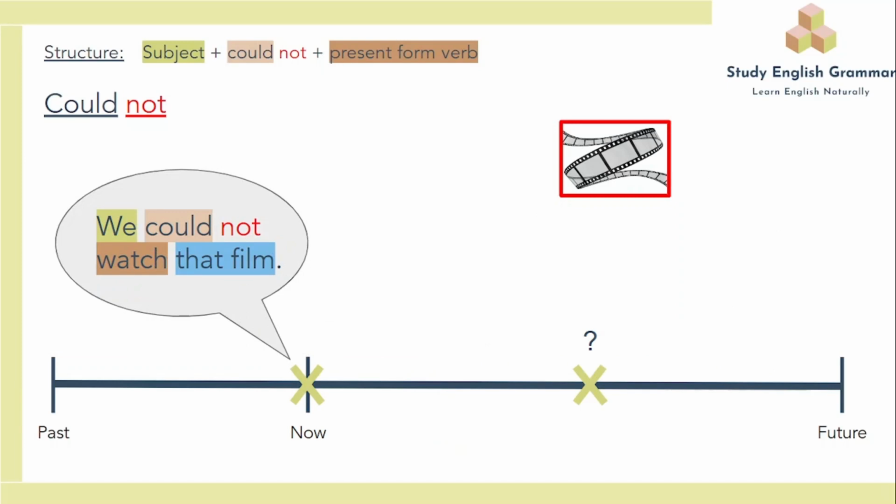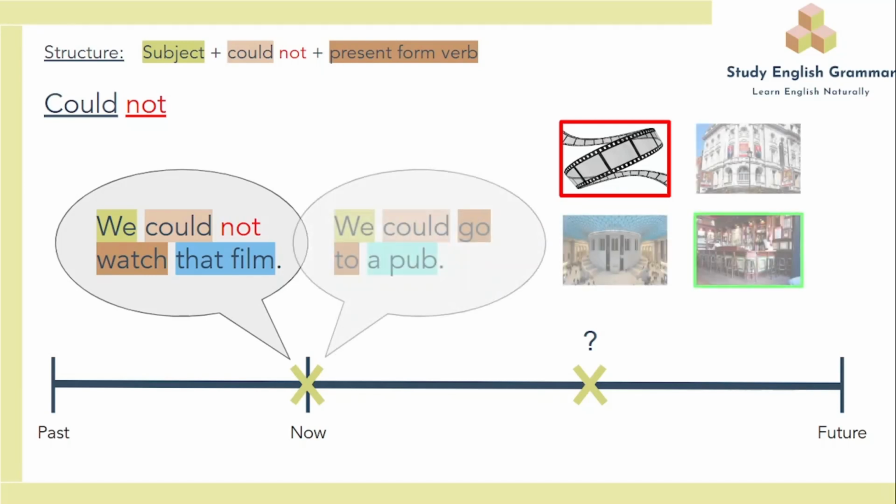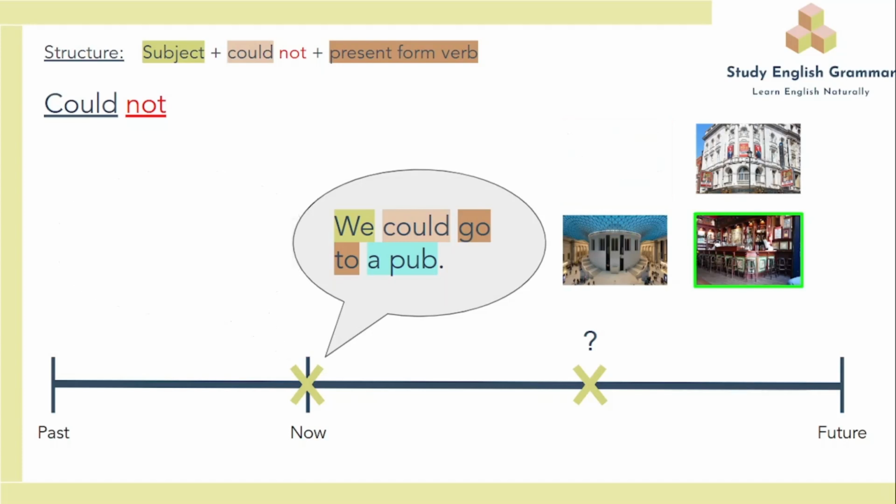When you do use could not for a future event, for example, we could not watch that film. If you say that now, you are saying that that option is the least likely for the subjects. We could go to a pub. That then is the most likely option. You would typically pick the more likely option as a positive sentence. We could go to a pub.